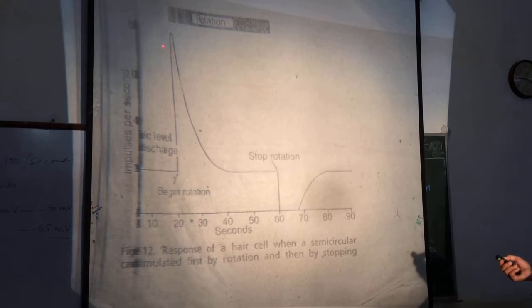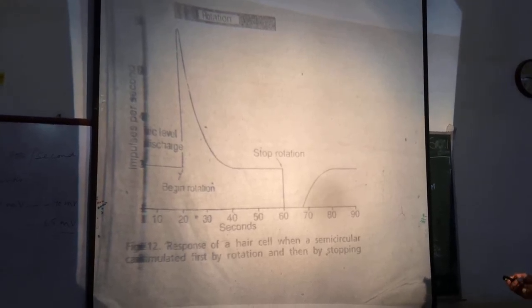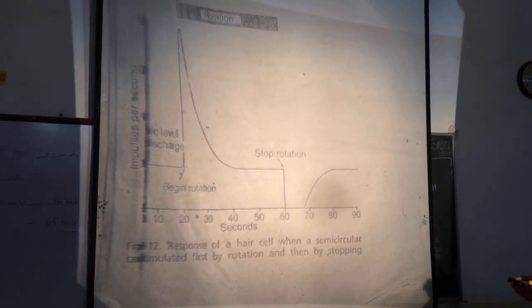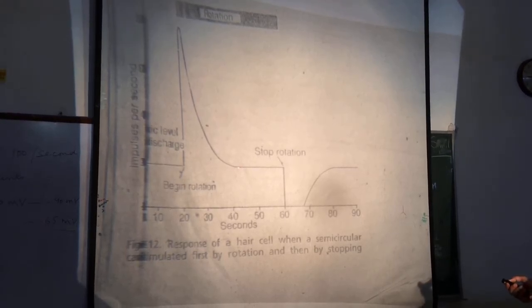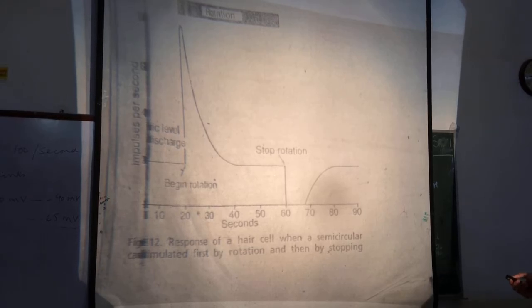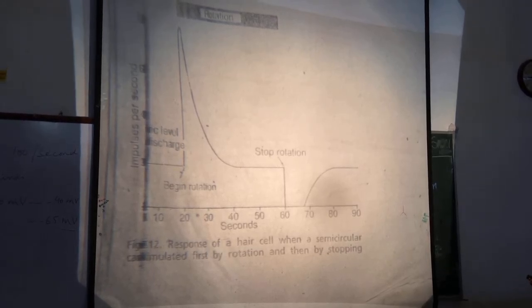So the discharge of impulses will decrease to the resting value, and this impulse discharge at resting value continues. It remains as long as the person is rotated. At the stoppage of rotation,